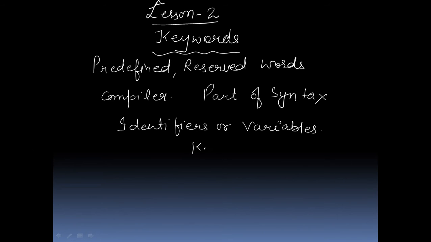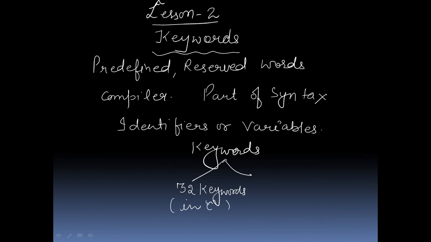Keywords are divided into two parts: 32 keywords which are used in C language and 8 keywords which are reserved for low level languages. Now I am going to discuss the 32 keywords in C language.